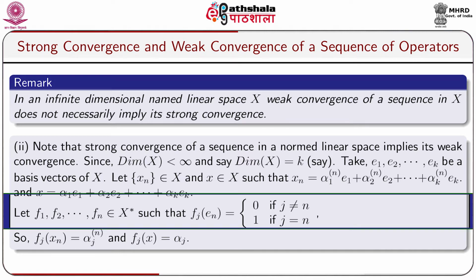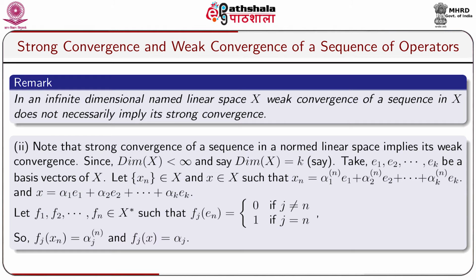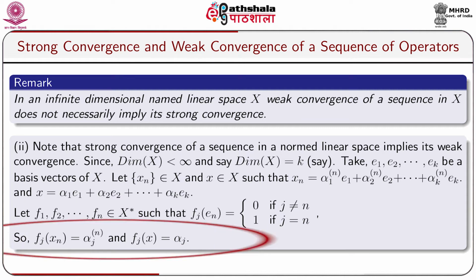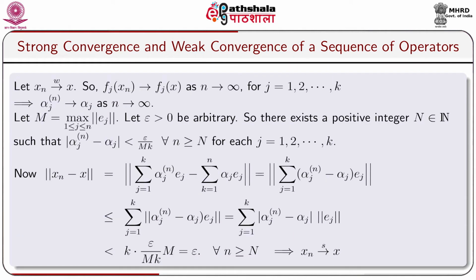Let f1, f2, ..., fk belong to X star such that fj of en equals 0 if j not equal to n, and fj of en equals 1 if j equals n. So fj of xn is equal to alpha jn and fj of x equals alpha j.